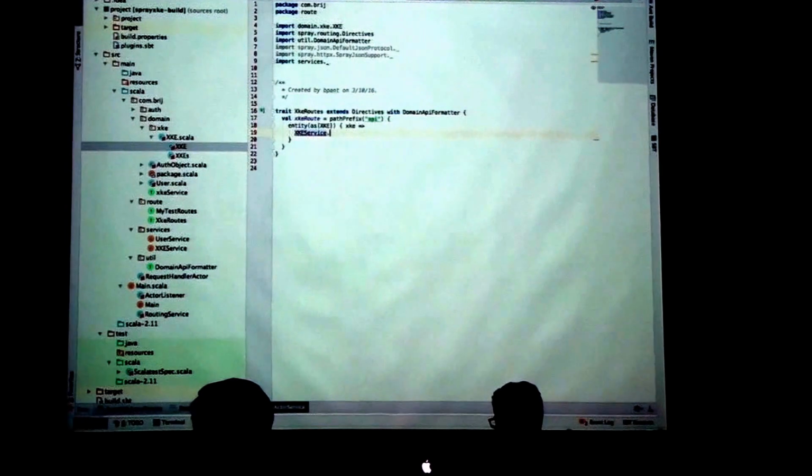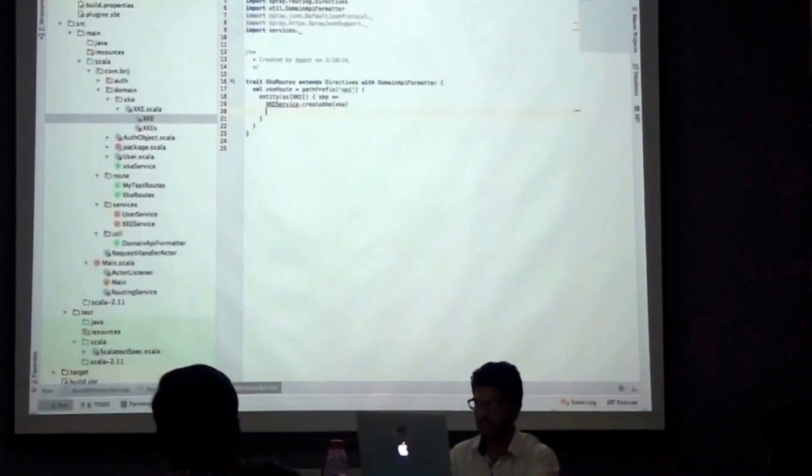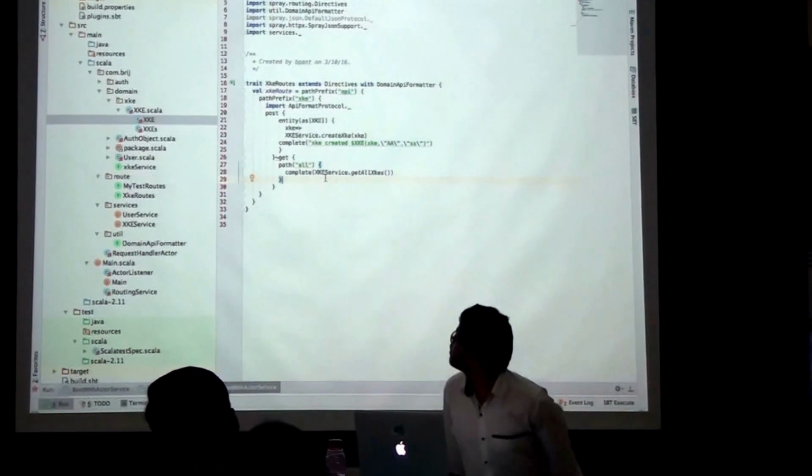I have a service. So I have one example where we have the route start.